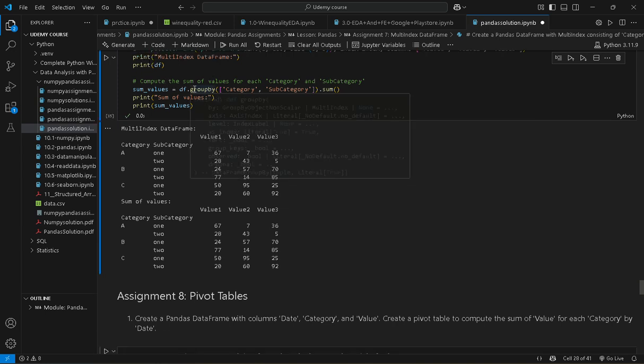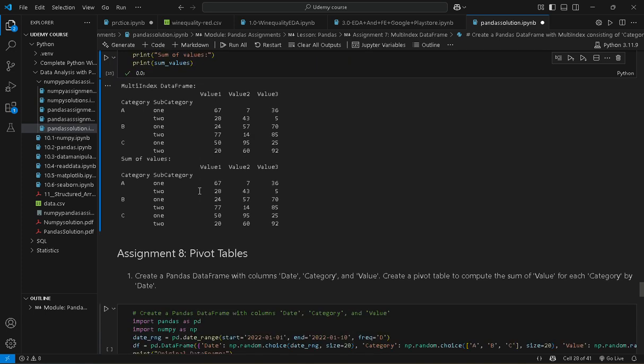Okay, we have to compute the sum of values for each category and subcategory. The sum of values equals, we use the groupby function, where we group by category and subcategory, and we have to sum them. So this is our output.